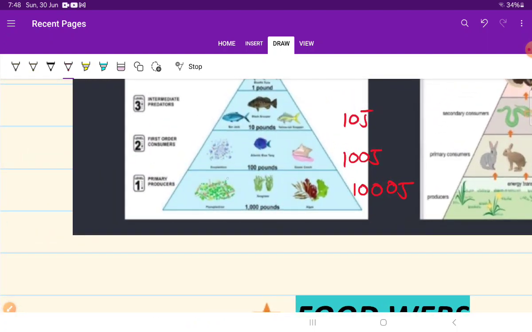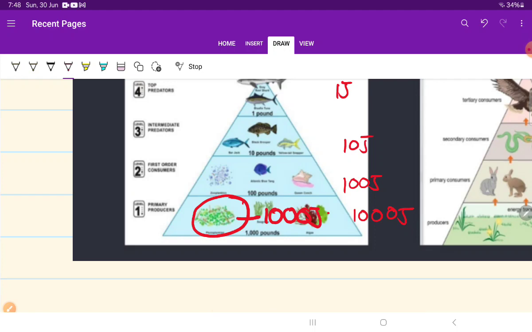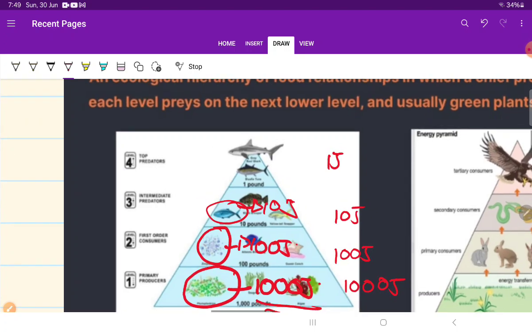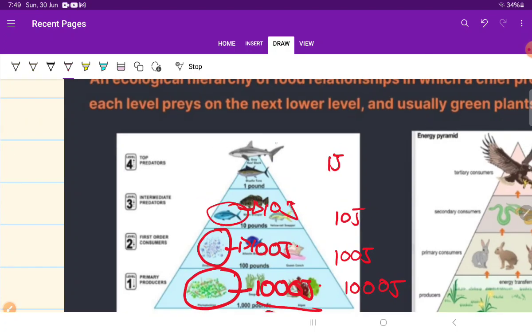For example, these are the plants. They have 1,000 joule of energy. Energy is denoted by the joule. This is eaten by the aquatic animals. Here there is 1,000 joule, but they will get only 100 joules. And those aquatic animals are eaten by the smaller fishes, they will get only 10 joule. And those smaller fish are eaten by the bigger fish, it gets 1 joule only.